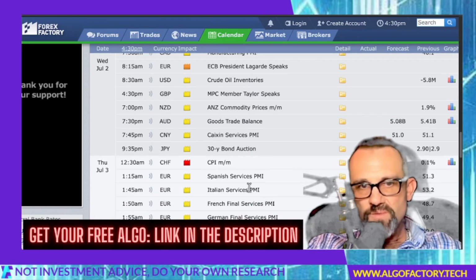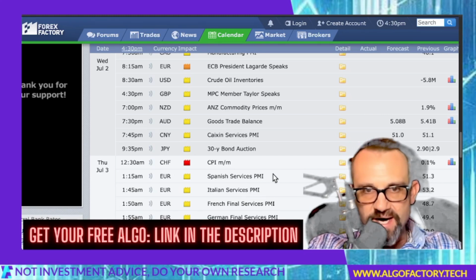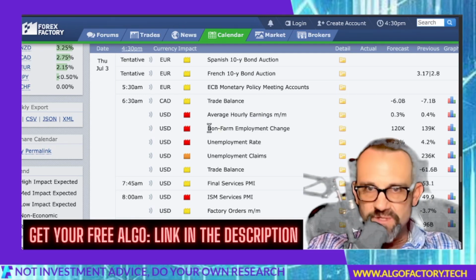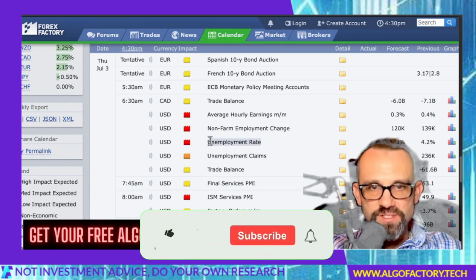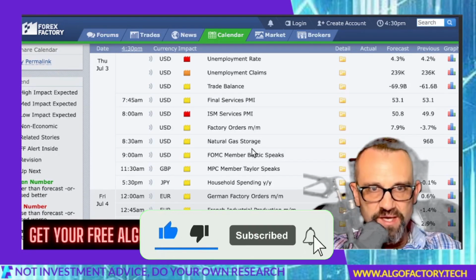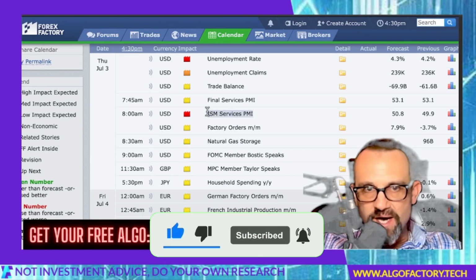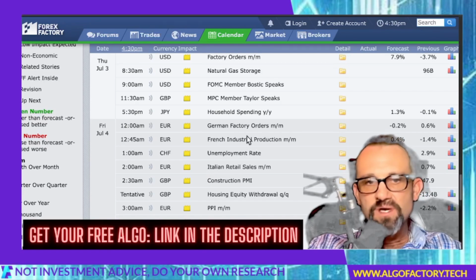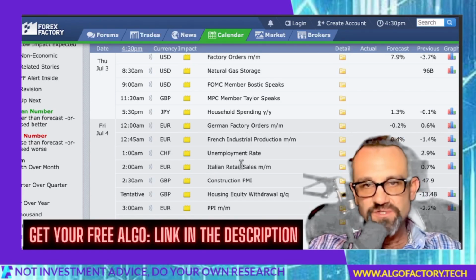Thursday, right after the European open, Swiss CPI. 8:30 a.m. EST, we have on Thursday average hourly earnings, non-farm employment change, and the unemployment rate. The last bit of data that comes out this week before Friday, which is a US holiday, is the ISM Services PMI, and that is going to be at 10 a.m. EST. And Friday, there's no data coming out, and the US banks are closed. I'll probably take the day off, spend it with family. There's probably not going to be a lot of volatility that day unless there is surprise news.